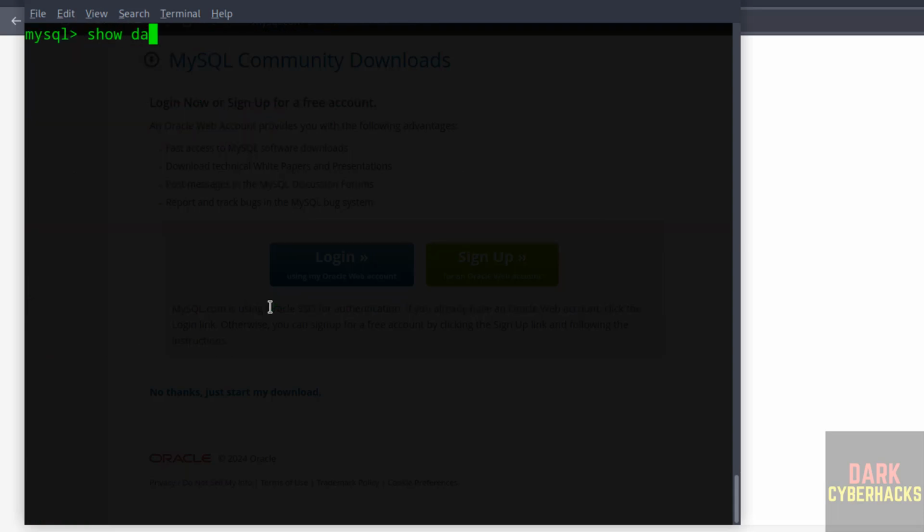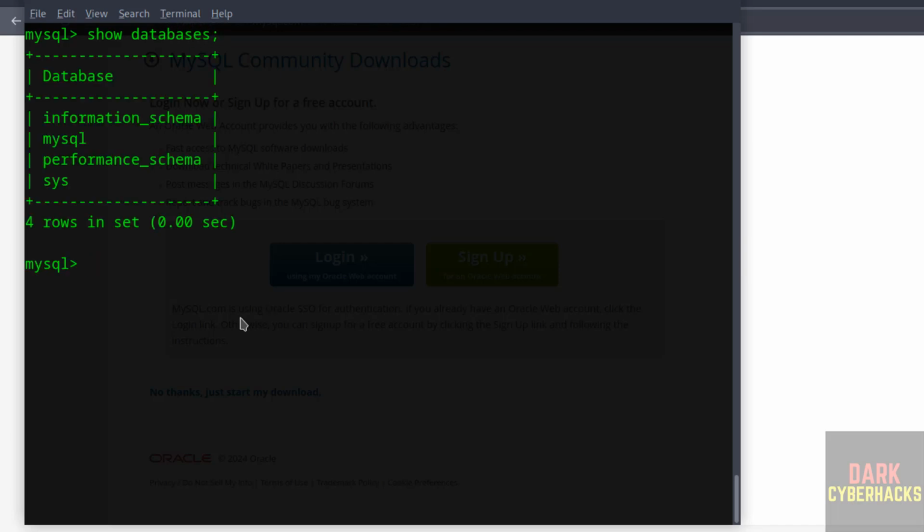Show databases. See, these are the default databases that come with MySQL installation. Now create a database. Create database hacks. Show databases.